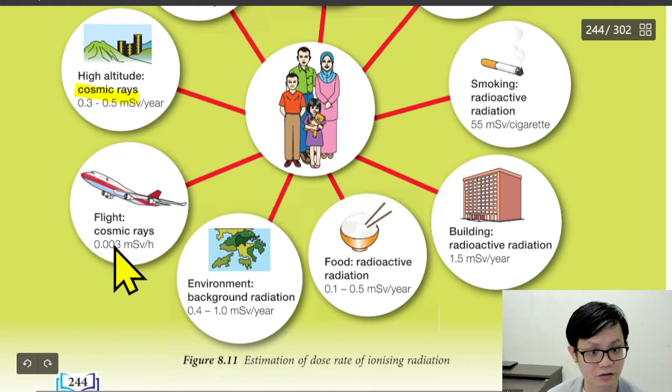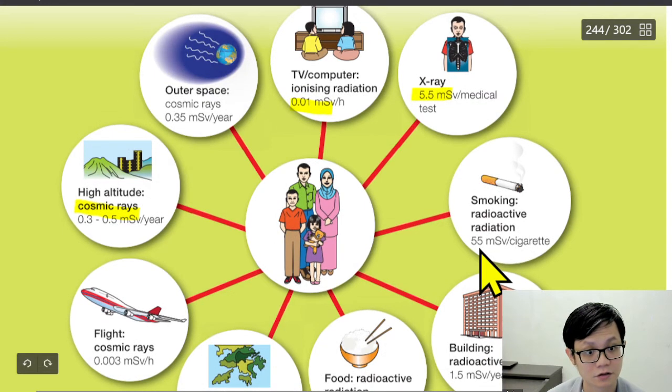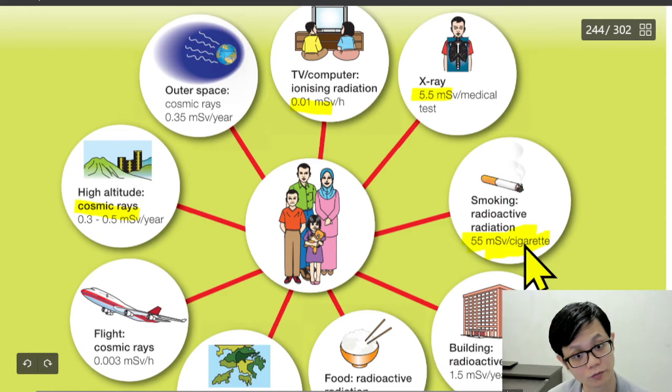Fine chemistry is okay. Building radiation 1.5. Smoke is 50. Wow, smoke is 55. Whole smoke is not good. Yeah, smoke causes a lot of radiation. This is something new even to me.